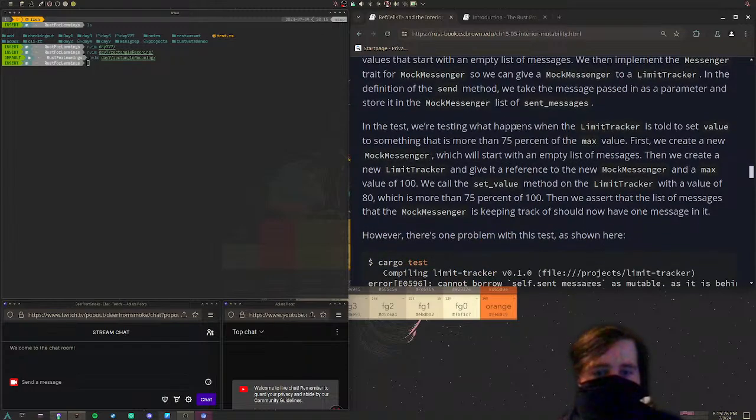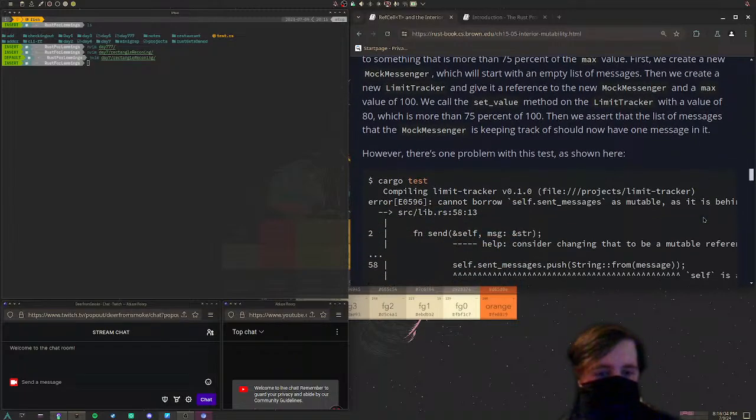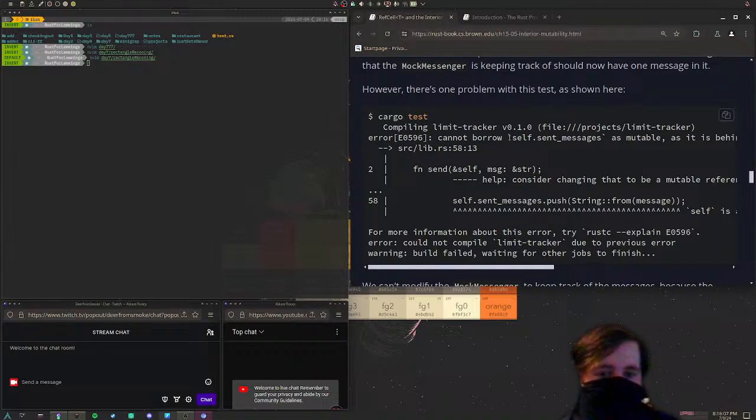In the test, we're testing what happens when the LimitTracker is told to set value to something more than 75% of the max value. First, we'll create a new MockMessenger, which will start with an empty list of messages. Then we create a new LimitTracker and give it a reference to the new MockMessenger and a max value of 100. We call the set_value method on the LimitTracker with a value of 80, which is more than 75% of 100. Then we assert that the list of messages the MockMessenger is keeping track of should now have one message in it. Here, there's a problem in the test, as shown here.